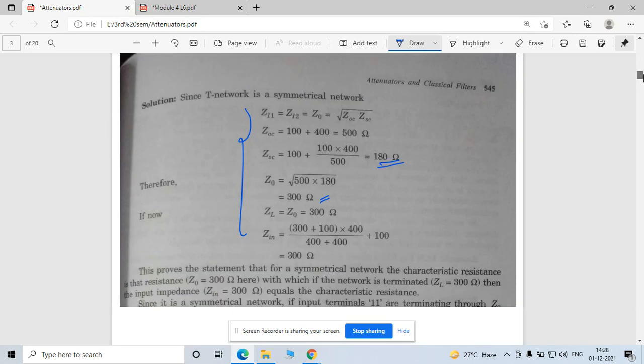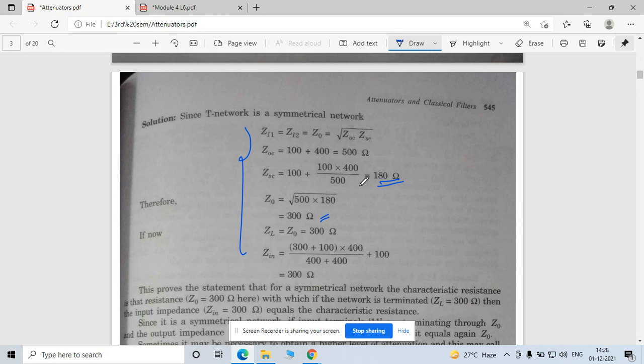Now, this is a conclusion I told you, whatever I just told you, the conclusion. Now the second one is you have to find out the load resistance. So load resistance would be equal to this, your characteristic impedance. So you have found this out, right?